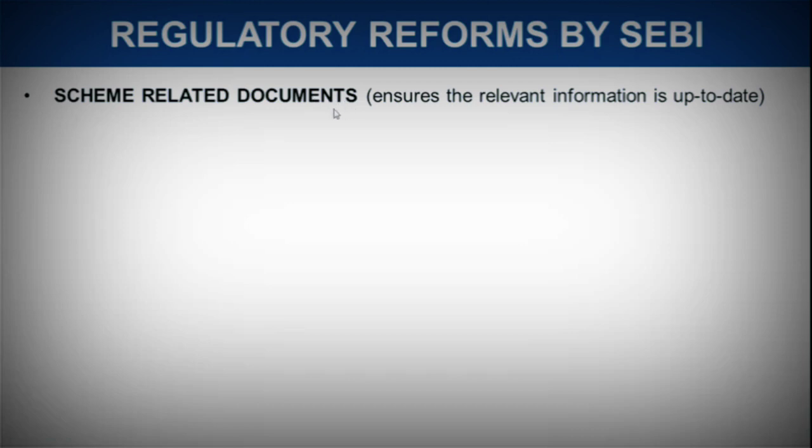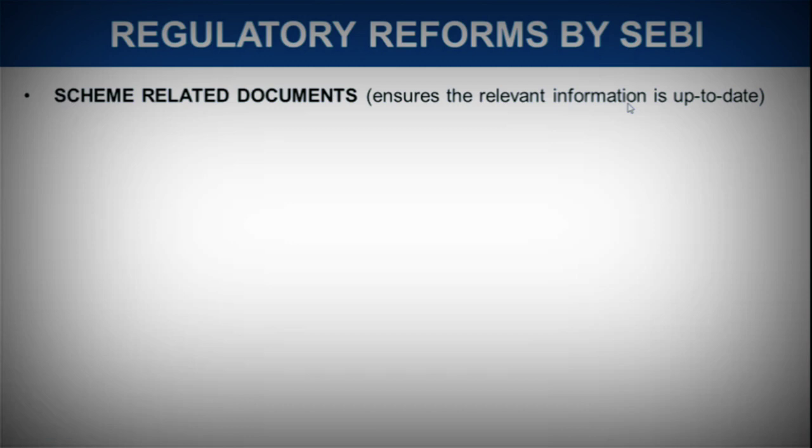Now you must have seen there is something called SID, which is the scheme information document. This SID is easily available on any of the AMC websites. So if you are investing through SBI mutual fund, you can just go to sbimf.com. There you can find the SID, that is the scheme information document, for each of the mutual fund schemes being offered to the investor. The scheme information document is one such example which provides relevant, up to date information to the investors.